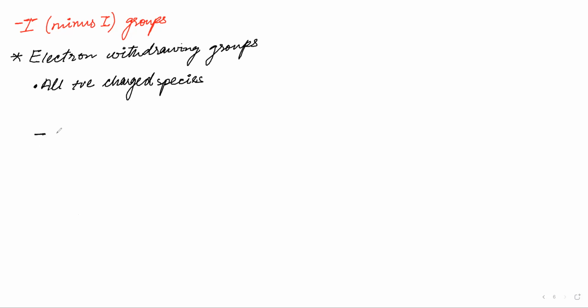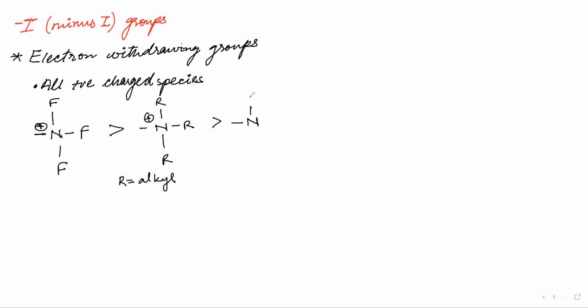So for example, let me start with this N, which is bonded with fluorines, and it has a positive charge. Then this will be very electronegative. Then you will come with something like this N, R, R, R with a positive charge. What is R? R is equal to alkyl group. You know this alkyl. Alkyls are represented by R. Then you will have NH3 positive. Then you will have NO2.